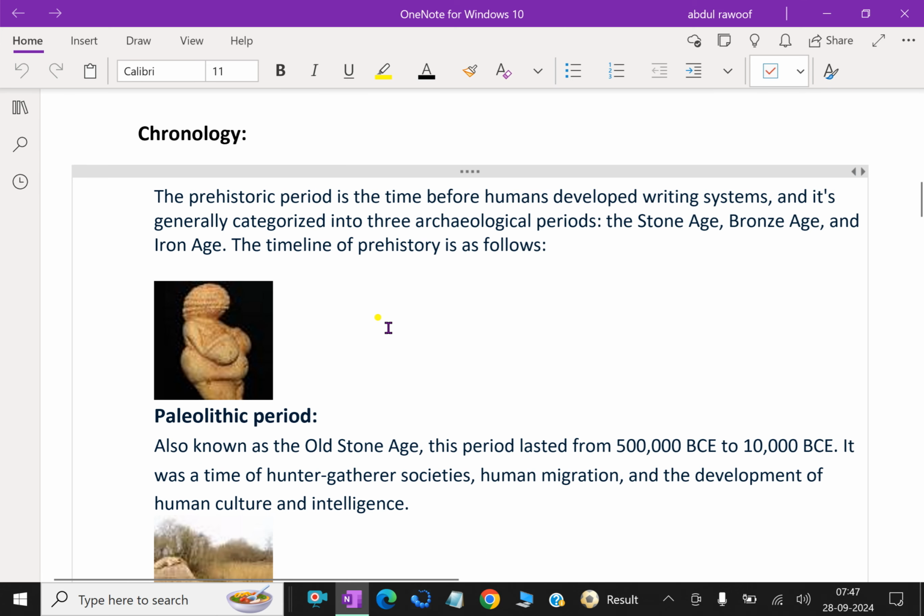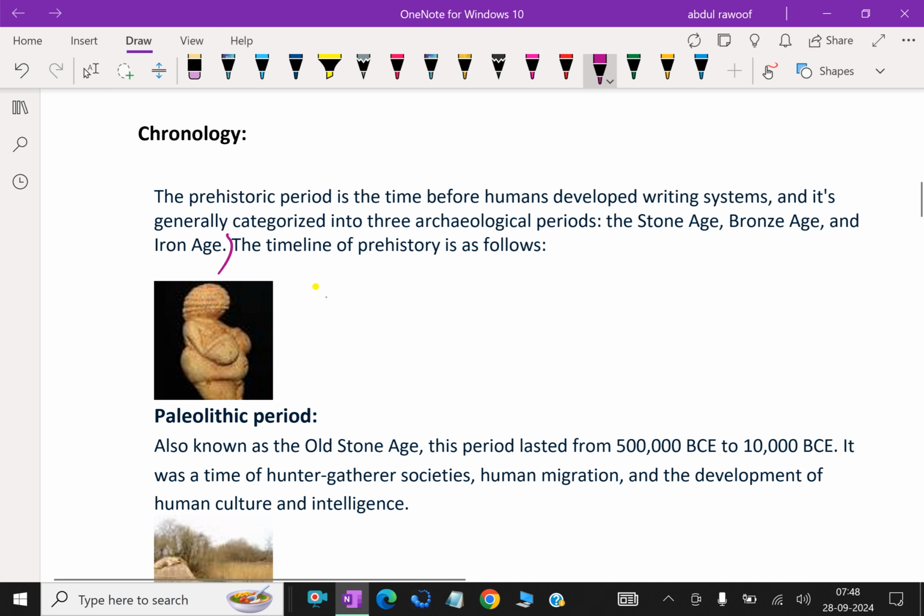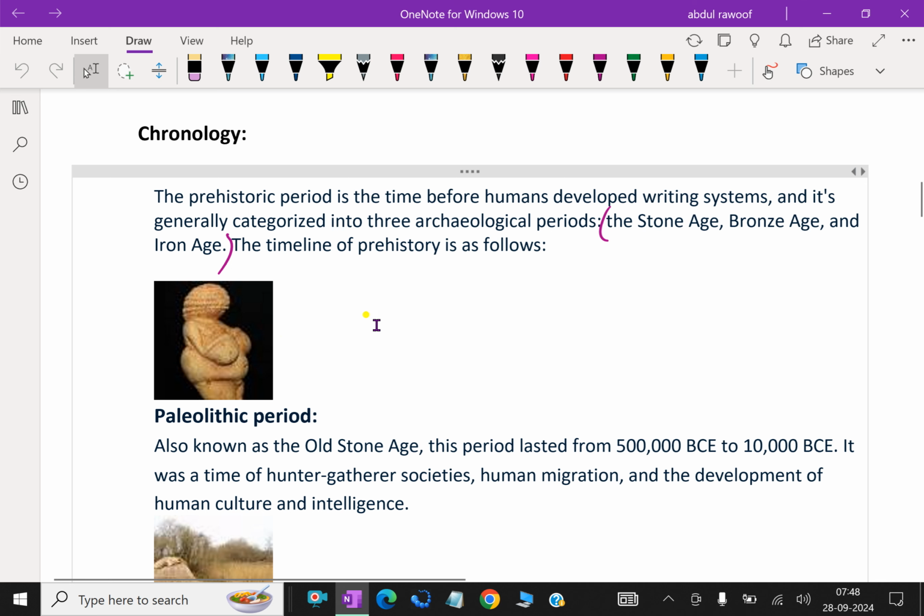Let us see the chronological order of prehistory. The prehistoric period is the time before humans developed a writing system, and it's generally categorized into three archaeological periods, that is the Stone Age, Bronze Age and Iron Age. The timeline of prehistory is as follows.